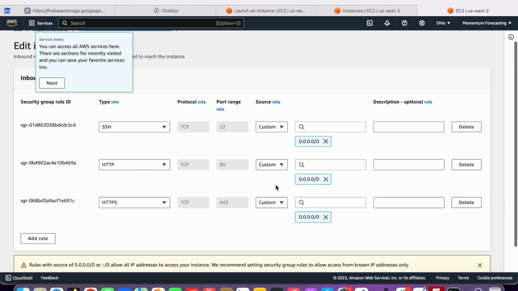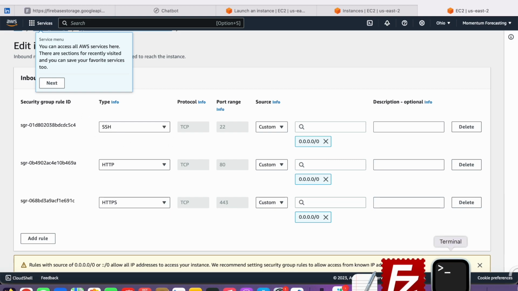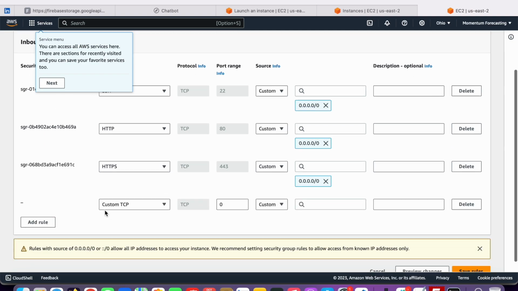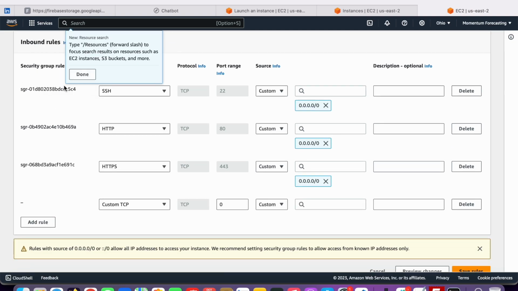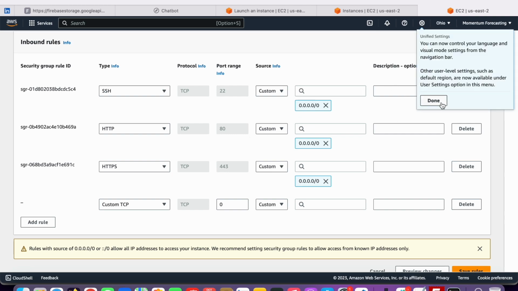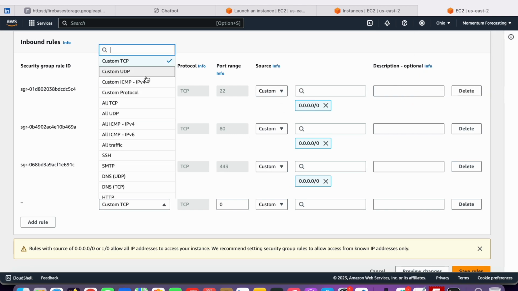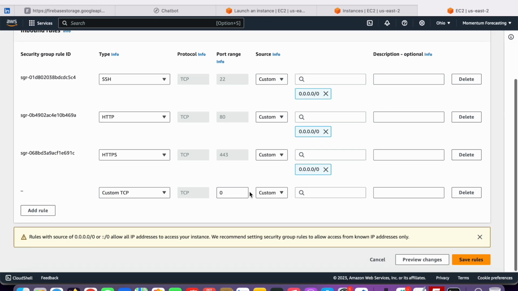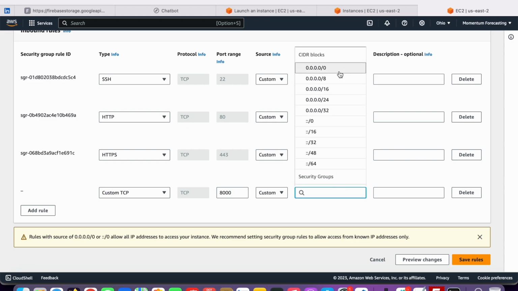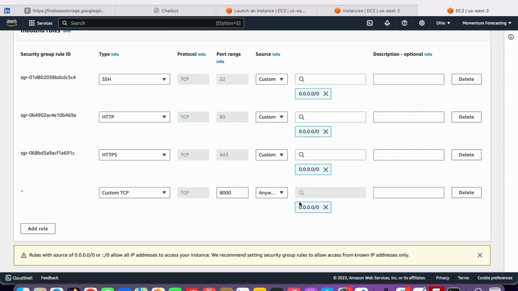Here we already did that while creating the instance. We told it that we are accepting HTTP, HTTPS, and SSH. SSH means accessing your instance through the terminal. Now create a rule and click on custom TCP, and here we type the port that we are allowing, 8000. Then allow the public. This means that any IP address in the world can access this port.